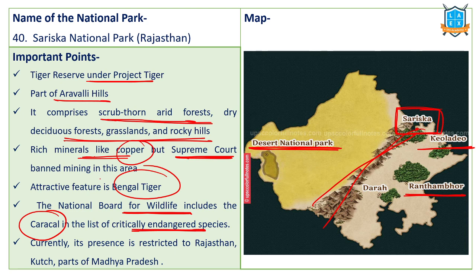Not a bird. It's a small jackal-kind of species, the Caracal. This species has been included in the critically endangered list, and this national park, Sariska National Park, has this species. The Caracal's presence is restricted to the Rajasthan region, parts of Kutch, and parts of Madhya Pradesh only. Sariska region, part of the Aravali Hills, is famous for copper mining and stone mining. For these, it is very famous.